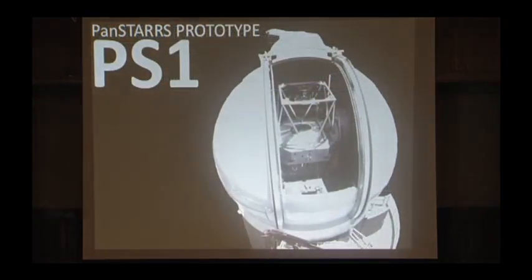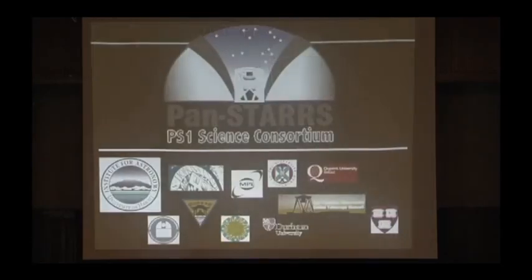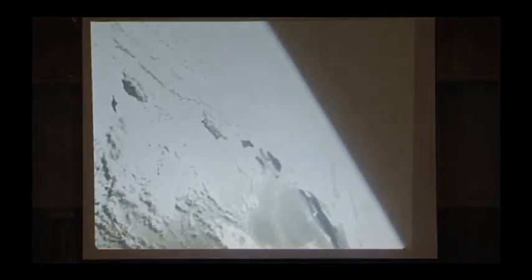We're unlikely to ever build the four-telescope Pan-STARRS system, but we do have a Pan-STARRS prototype telescope working. We call it PS1. PS1 is now operational. It's been operational for about two years, and it's run by a consortium of about a dozen different universities. It's currently producing a lot of data and finding a lot of asteroids.